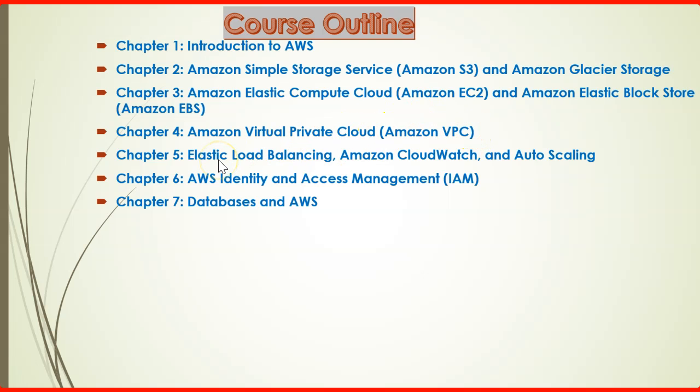Okay, and then we will move to the Elastic Load Balancer. That's to balance your load over the HTTPS or the TCP/IP protocols. And AWS provides you three types of load balancing: the classic load balancer, application load balancer, and the network load balancer. And we will cover all three load balancers in our course.